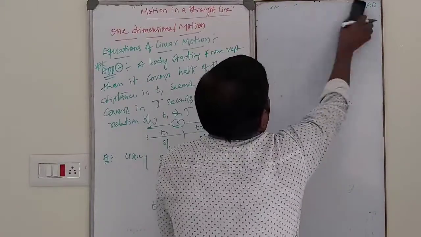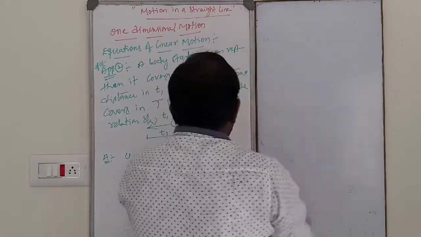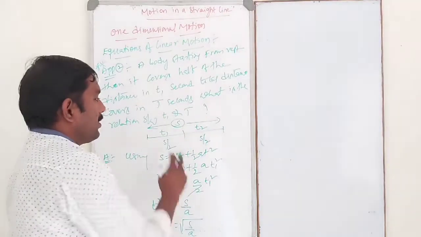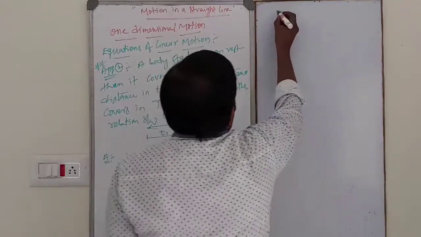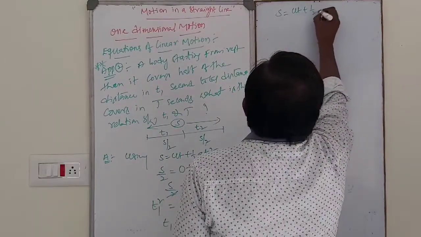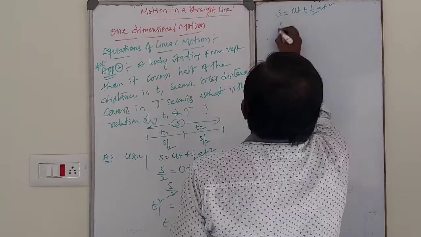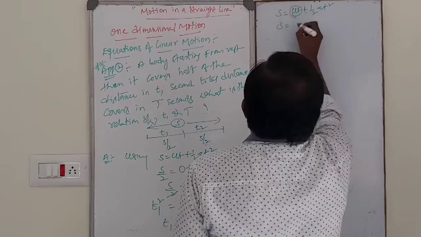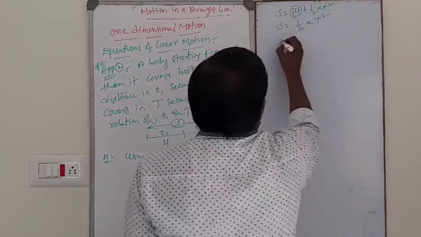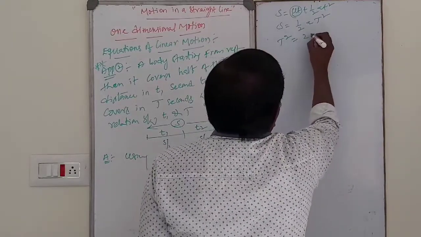Next, total distance covered by the body in the time interval capital T. S is the total distance. So s is equal to ut plus half at square. Initial velocity will be 0, so s is half a T square. So T square is 2s by a.